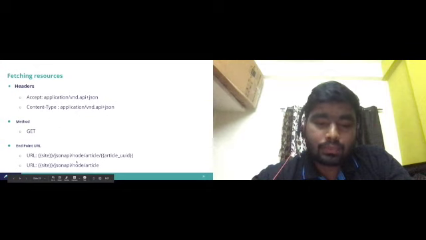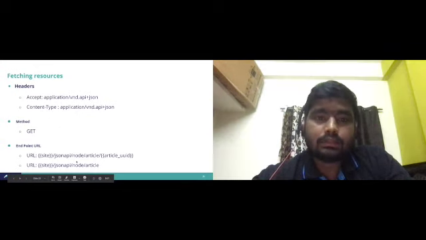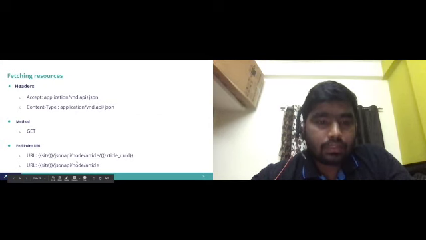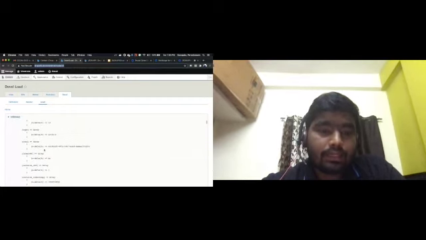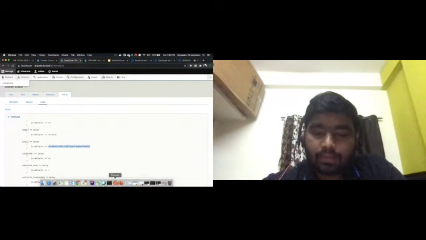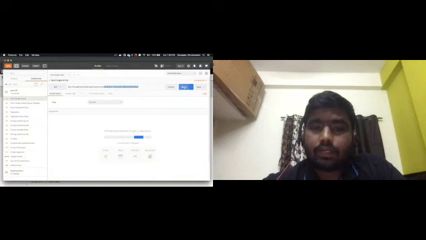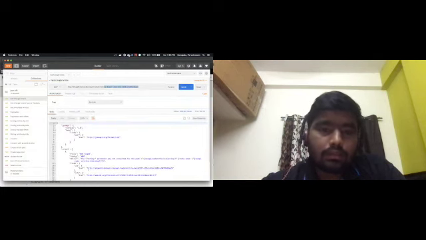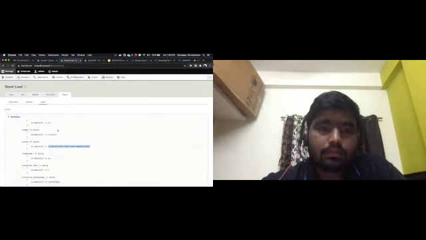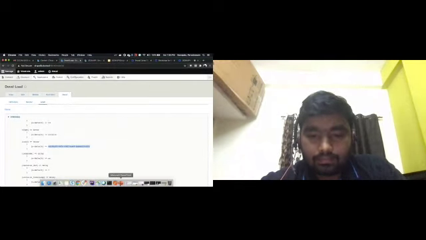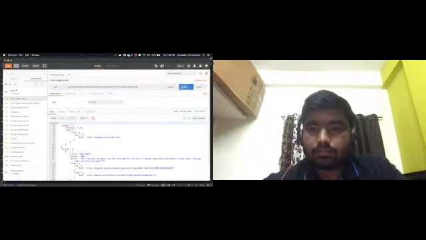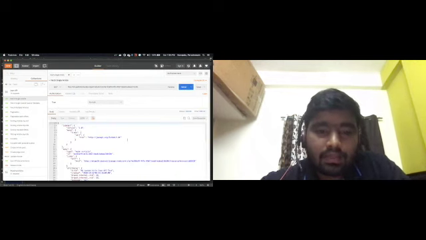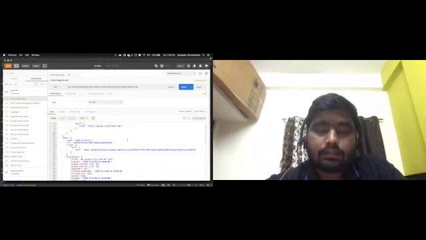So how do we get the UUID? For testing purposes, we need to enable the Devel module. In the Devel module, if you enter devel slash node ID, then you will get the UUID. For testing purposes, we can just copy this ID and pass it here. Whenever we hit this one, okay, maybe that node is not available, so let's copy this one. Yes, so this will fetch the node information.